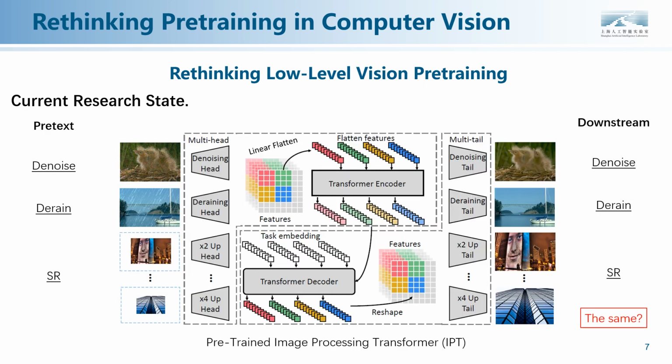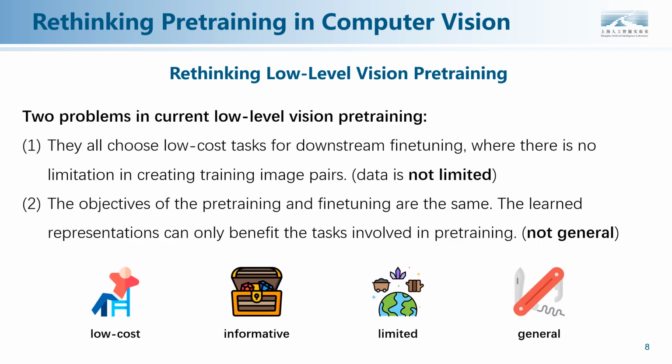There are rare literatures focused on pre-training in low-level vision. A pioneer work, IPT, first proposed transformer-based pre-training model for low-level vision. During pre-training, IPT utilizes multitask restoration as pre-training task. The pretext task is the same as the downstream task, including denoise, dering, and SR. There are two problems.